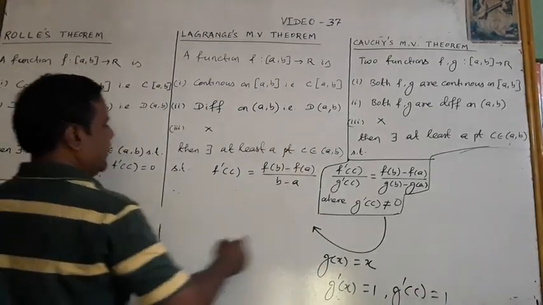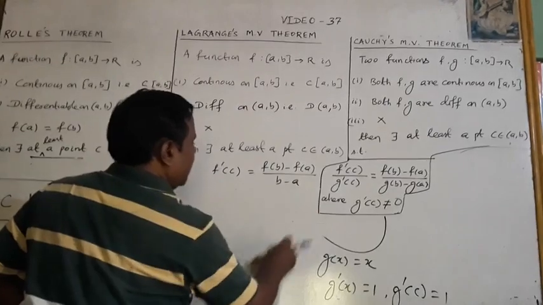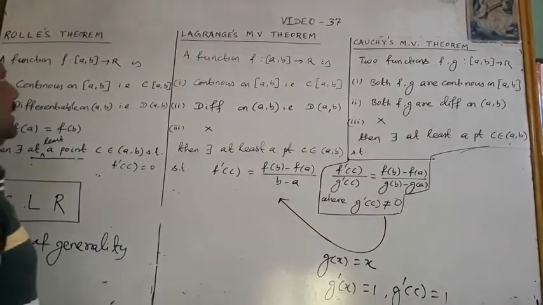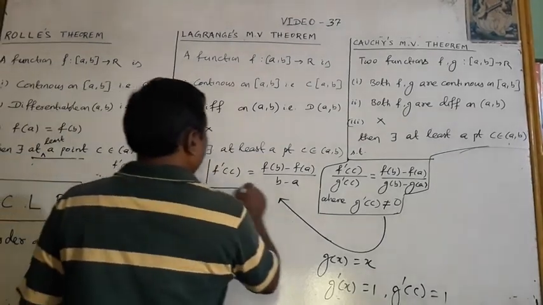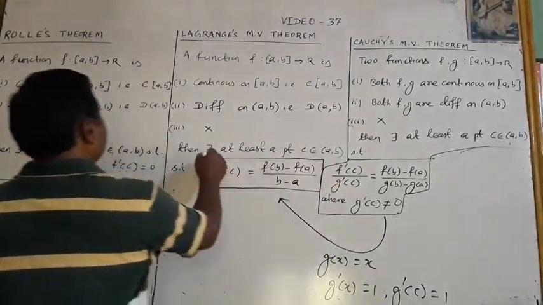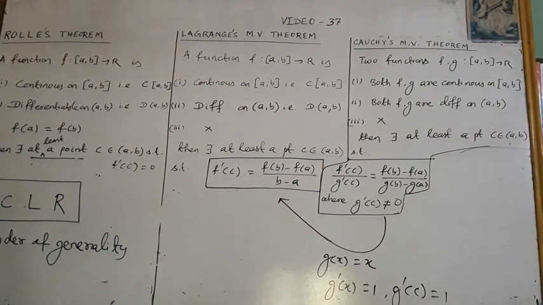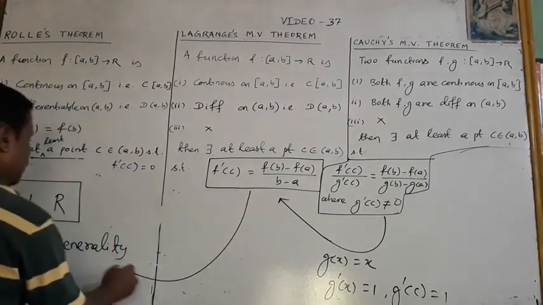So putting g(x) is equal to x in Cauchy's mean value theorem, we reach Lagrange's mean value theorem.